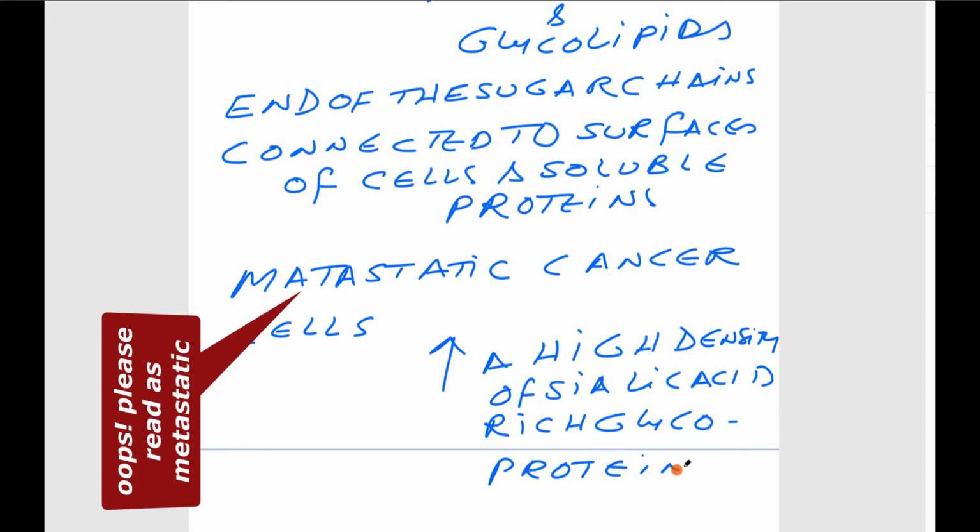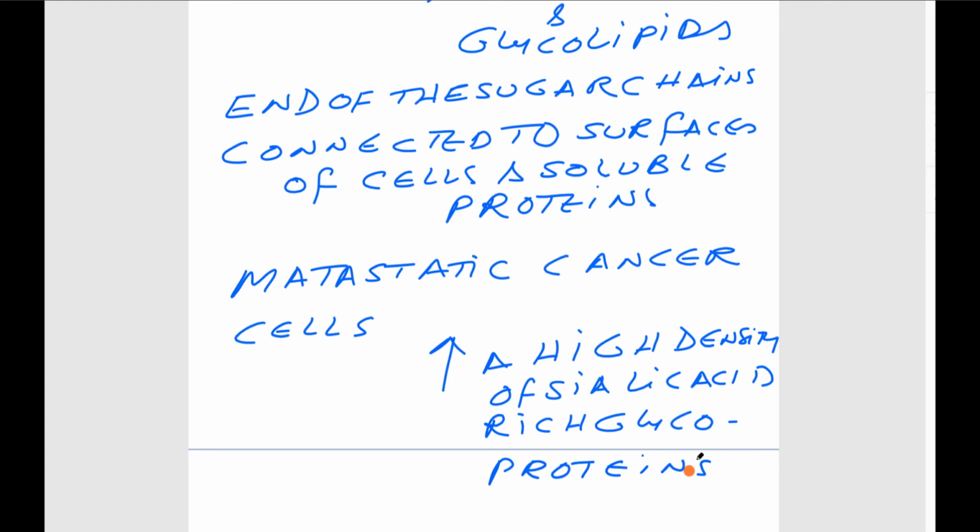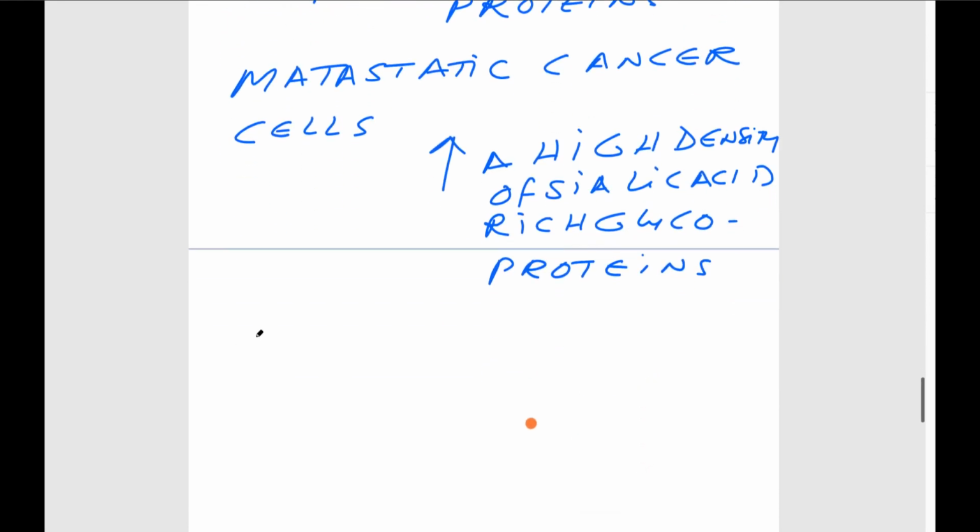So I'm discussing the metastatic cancer cells. They express a high density of sialic acid containing glycoproteins.